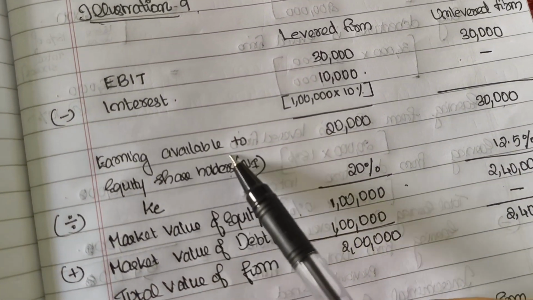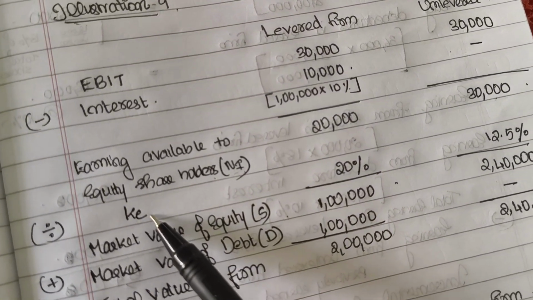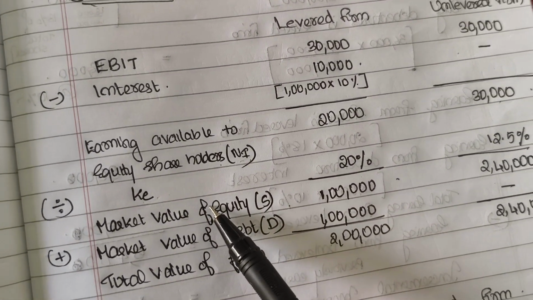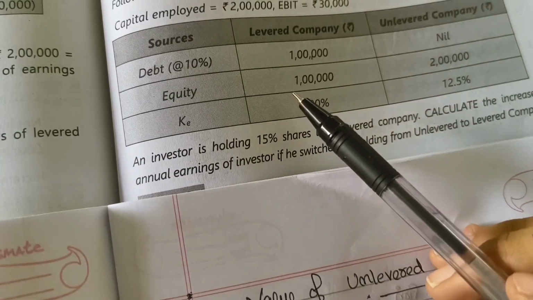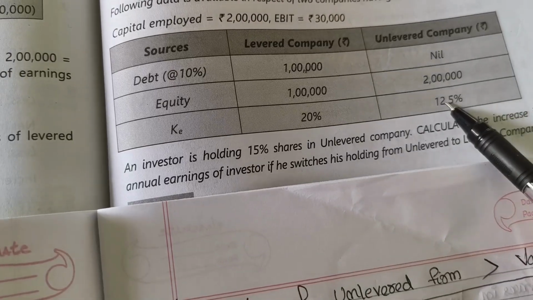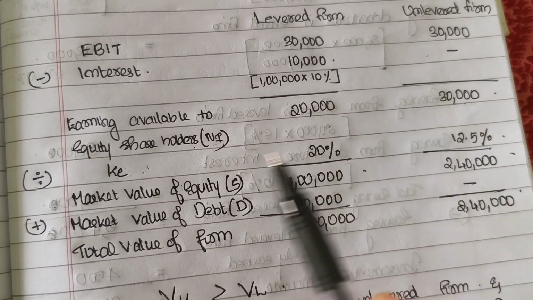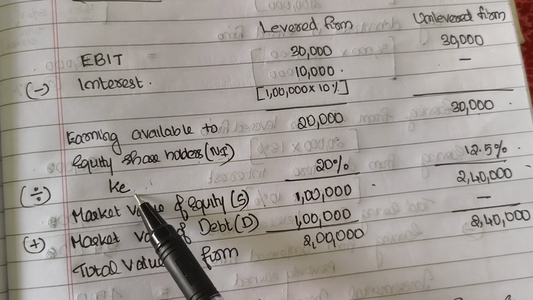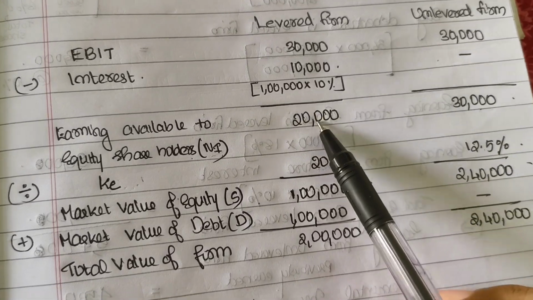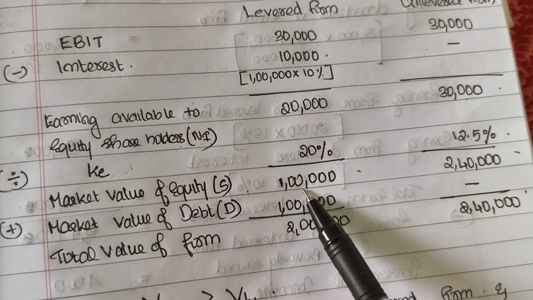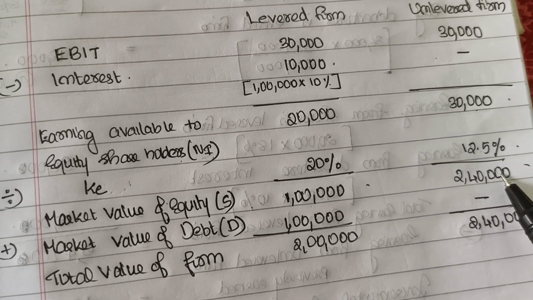So earnings available to equity shareholders divided by equity capitalization rate will give the market value of equity. So equity capitalization rate is also given in the question, that is 20% and 12.5%. So we write 20% and 12.5% here. So when we divide the net income by equity capitalization rate, we will get the market value of equity. 20,000 by 20%, that is 1 lakh, and 30,000 divided by 12.5%, we get 2,40,000.